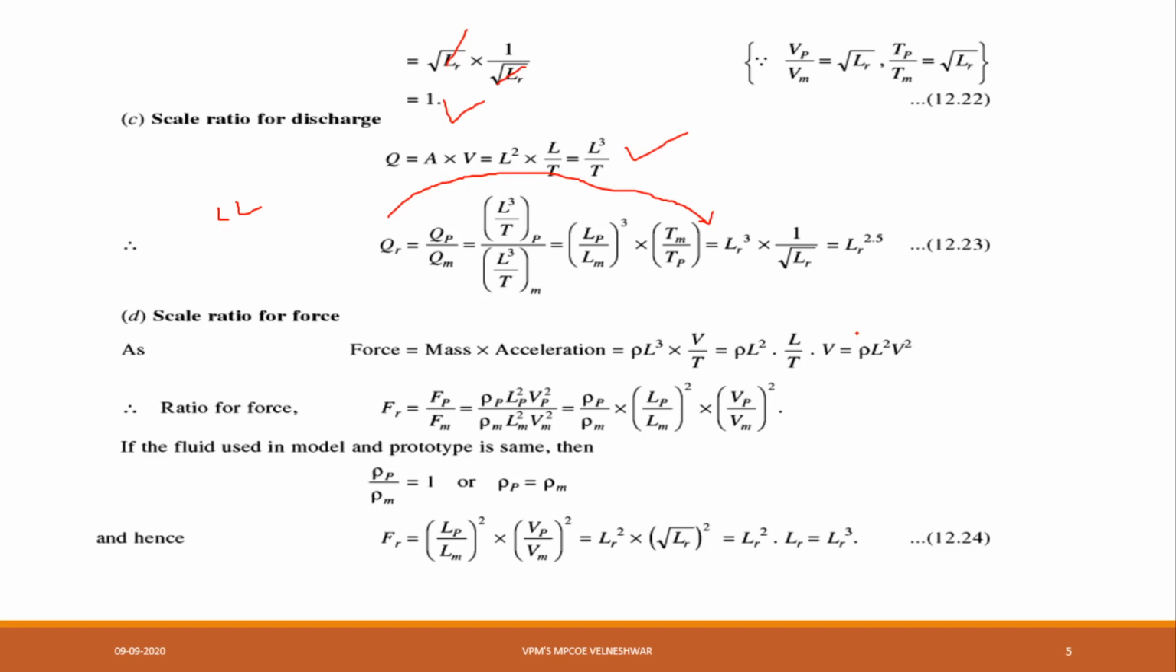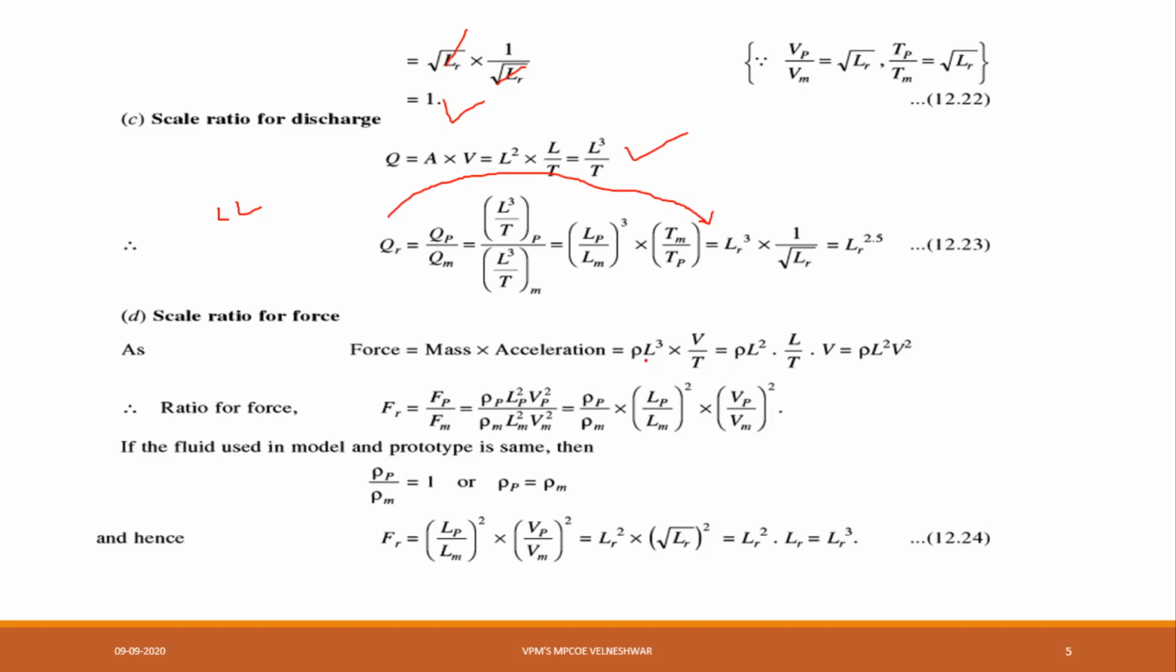Next, force. What is the formula for force? Force is nothing but mass into acceleration. What is the formula for density? Density is equal to mass upon volume. Then what will be the formula for mass? Density into volume. Volume is nothing but length into length into length, that is length cube, into acceleration. What is the formula for acceleration? Velocity upon time. Same here, rho into L square into V by T.